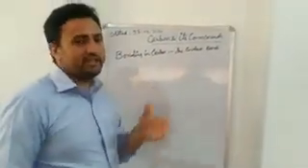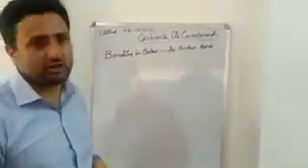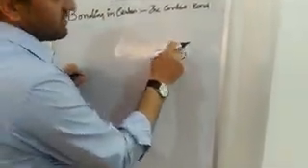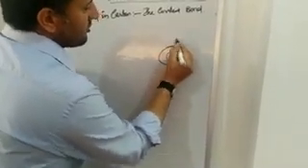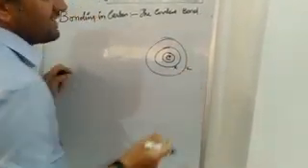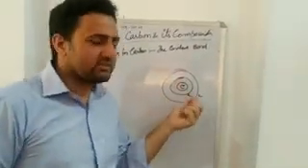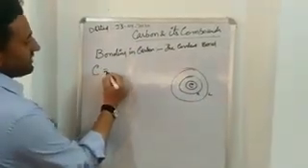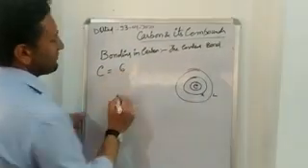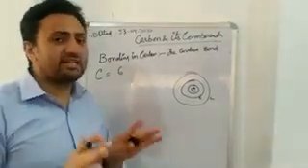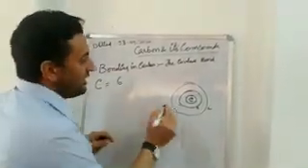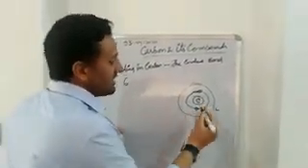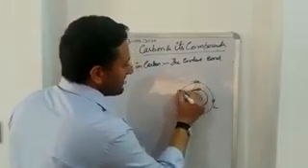Before going into detail, let me show you the structure of carbon. This is the carbon atom. This is the nucleus. This is the K shell. This is the L shell, as I have already discussed in my last lecture. Carbon has atomic number 6, which means there are 6 protons, or 6 electrons present in carbon. In the first shell, there are 2 electrons, and in the outermost shell, there are 4 electrons.